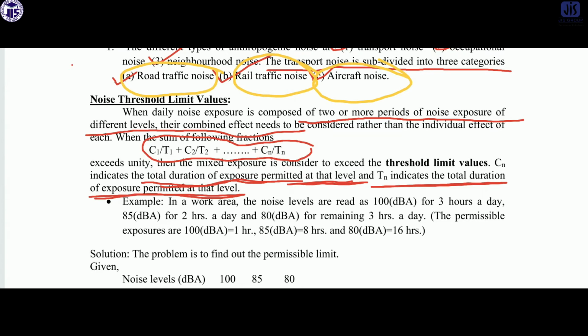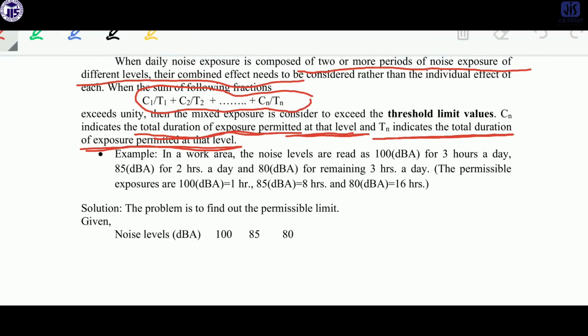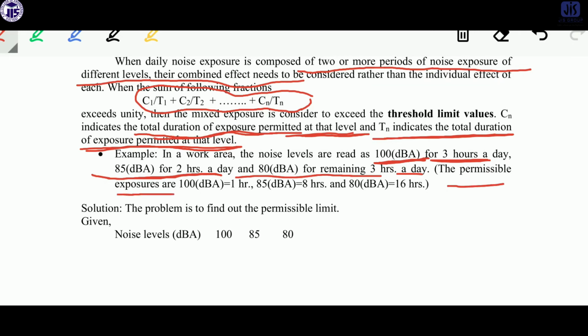So look here: if there is any work area, the noise levels are read as 100 dBA for 3 hours in a day, 85 dBA for 2 hours in a day, and 80 dBA for the remaining 3 hours in a day. And the permissible exposure is also mentioned in the question: for 100 dBA the permissible limit is 1 hour, for 85 dBA 8 hours, and for 80 dBA 16 hours.